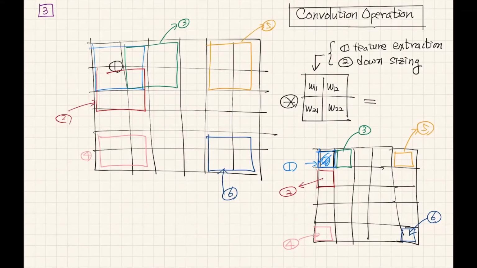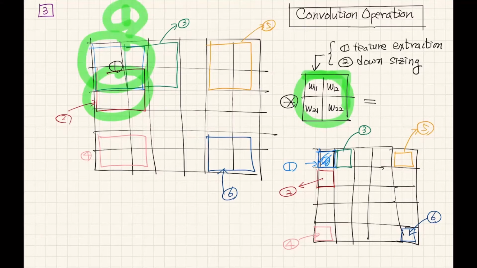This is another simple expression of the convolutional operation. For the input unit cell number one, this part is convolved. We apply the convolution, and then we can get this element. If we apply this convolution at this part, we get a number at the output vector here.